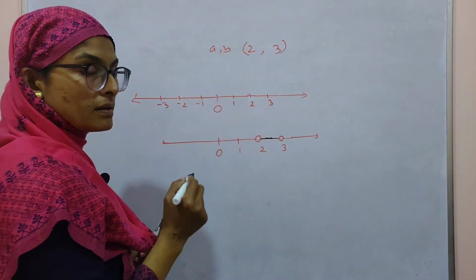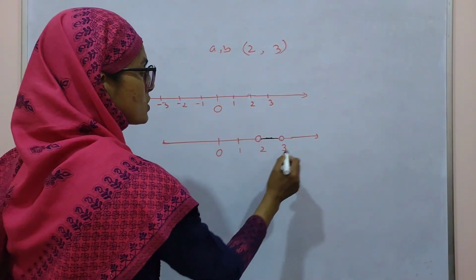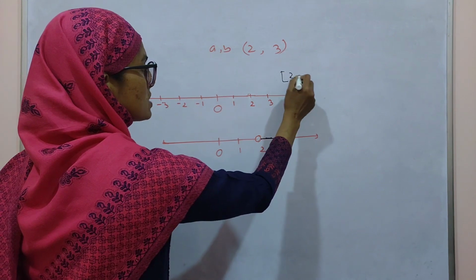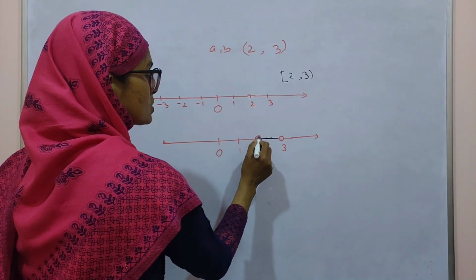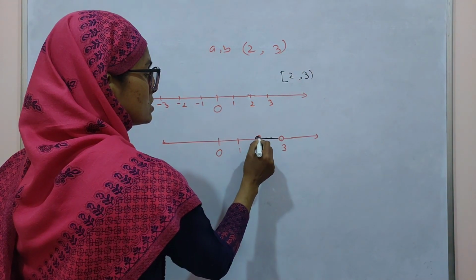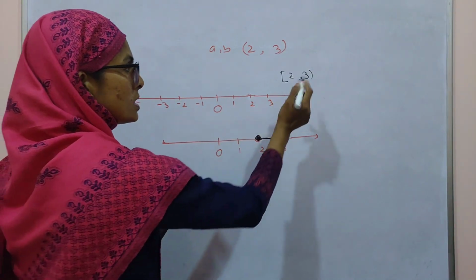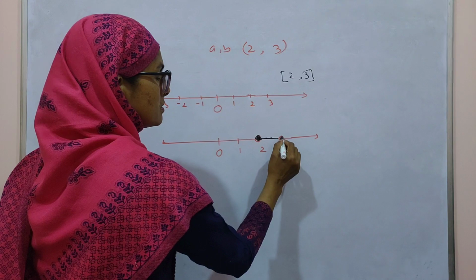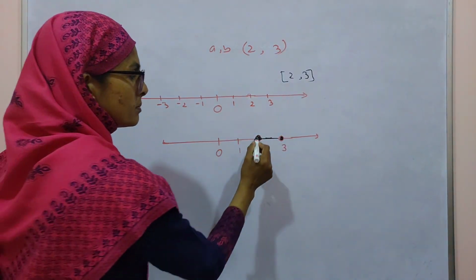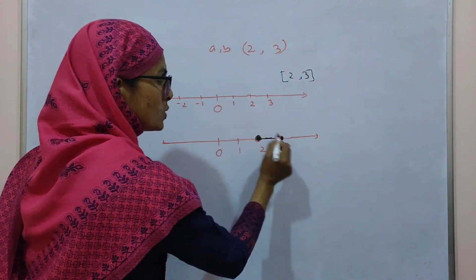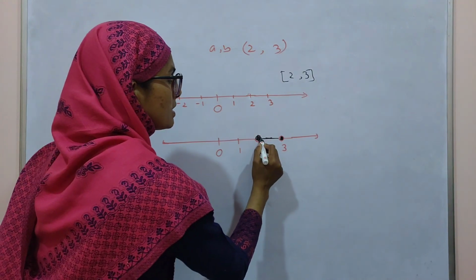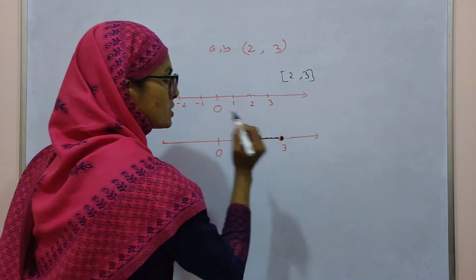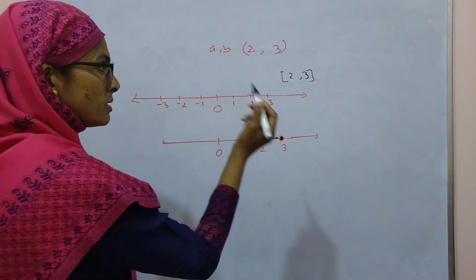If one end is closed and another open, then mark it accordingly. If both are closed, then it includes 2 and 3 and the elements between 2 and 3.